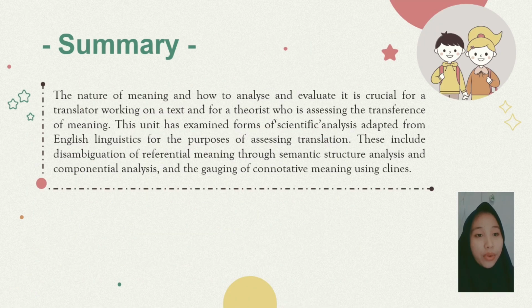Okay, next, for the summary: the nature of meaning and how to analyze and evaluate it is crucial for a translator working on a text and for a translation assessor who is assessing the transference of meaning. This unit has examined forms of scientific analysis adapted from English linguistics for the purpose of assessing translation. This method involves disambiguation of referential meaning, semantic structure analysis and componential analysis, and analysis of connotative meaning within clients.